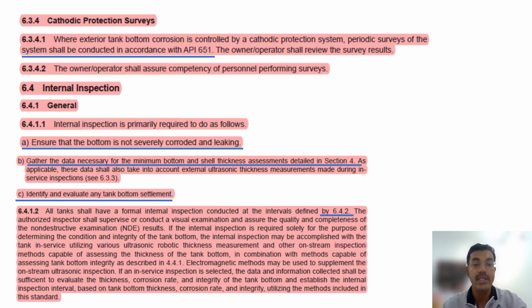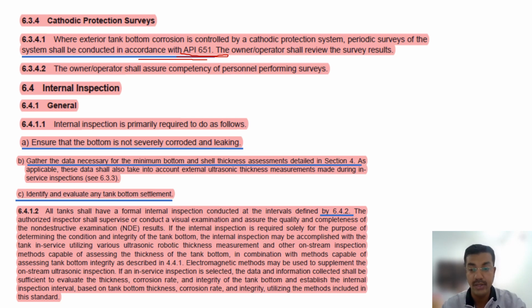Cathodic protection survey, 651. We will read that. There is a chapter for 651. You will get 4 to 6 questions from 651 and 652, lining also. We will read 651 and 652. Where exterior tank bottom corrosion is controlled by cathodic protection, the cathodic survey for the system shall be conducted in accordance with 651. Internal inspections: those are external inspections, already finished.